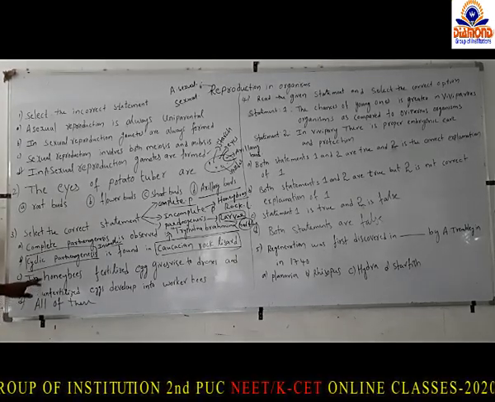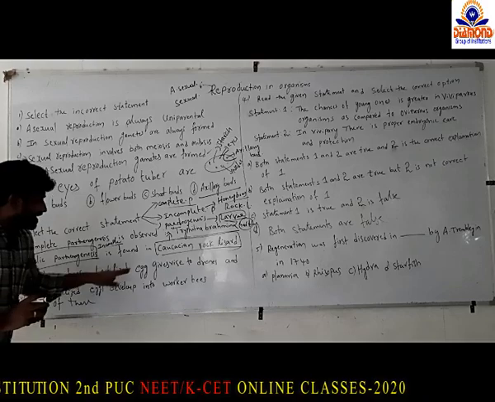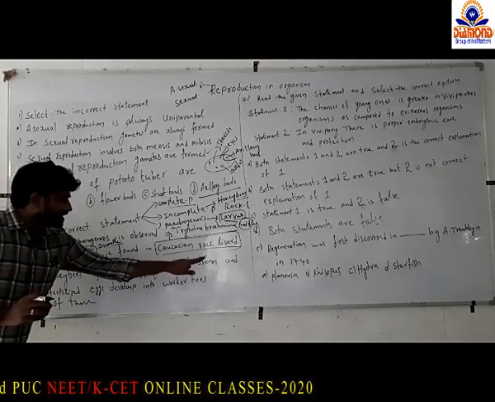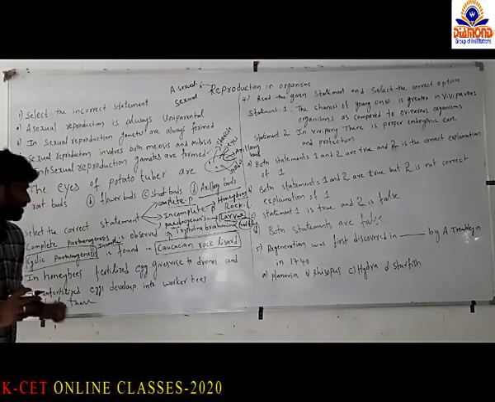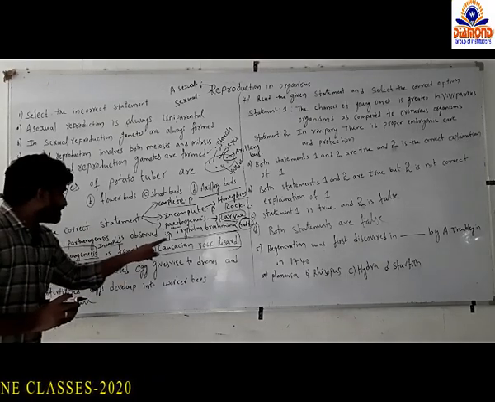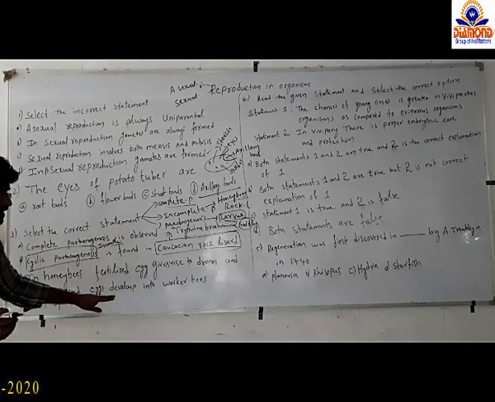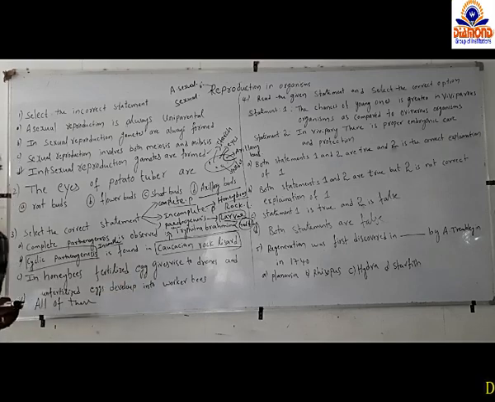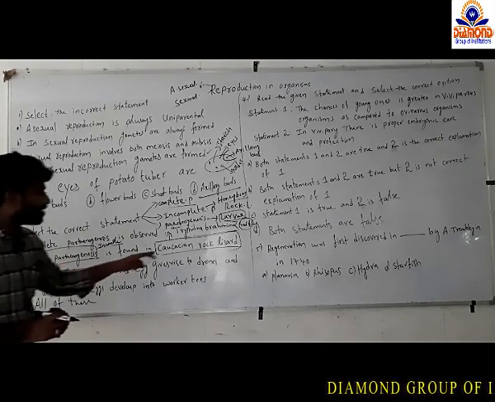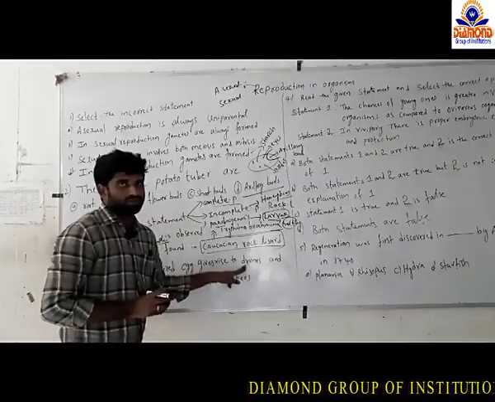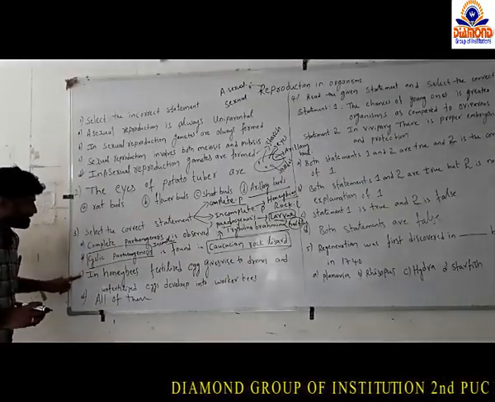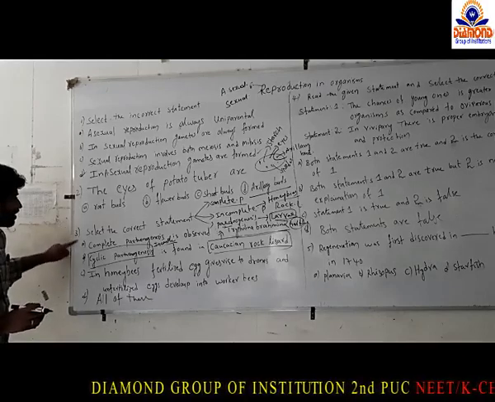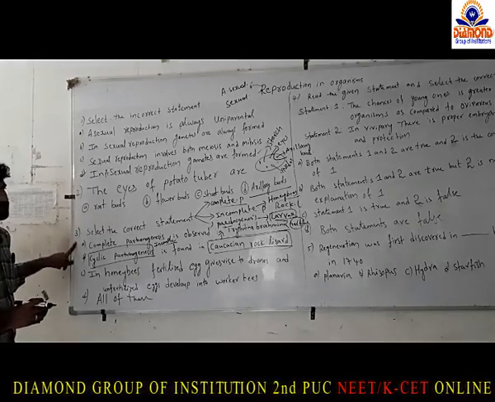In option C, fertilized eggs give rise to drones. In this option they have given it in reverse. Actually, fertilized eggs give rise to the worker bees, which we can call females, and unfertilized eggs give rise to the drones. So options B and C both are incorrect. Option 1 only is a correct statement.